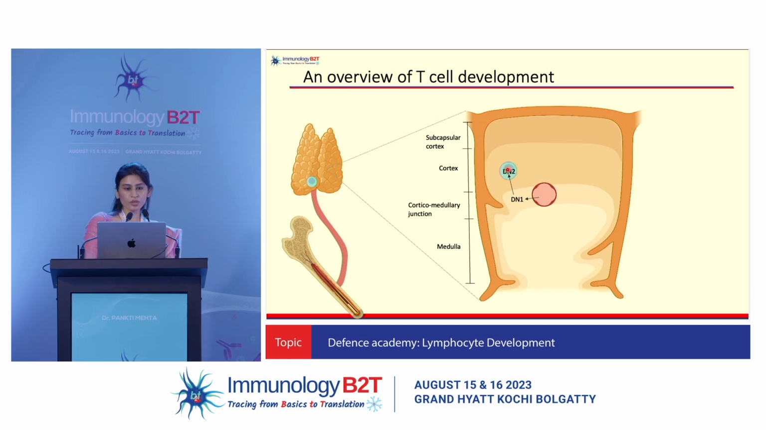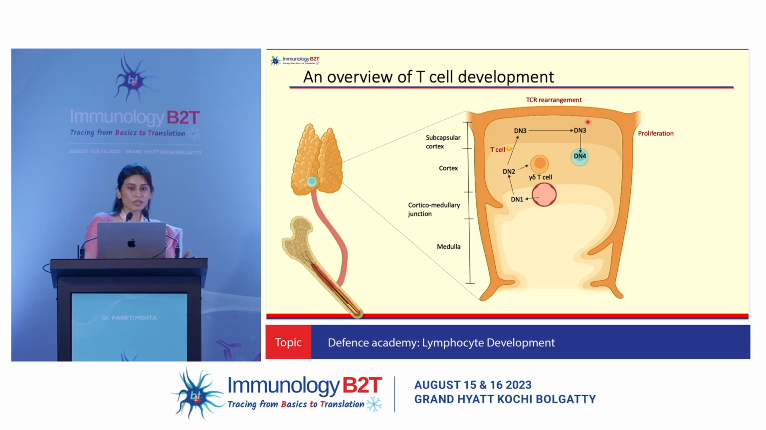At the double negative 2 stage, if it manages to rearrange both the gamma and delta chains, it will exit as gamma delta T cells. Whereas if it goes towards forming beta chains, it will move to the double negative 3 stage. It is at this stage that the double negative 2 cells are committing to the T cell lineage. Before this, they can form other types of immune cells. Now, once the beta chain has been rearranged, the cell will start proliferating to form clones containing the same type of beta chain along with a pre-alpha chain.